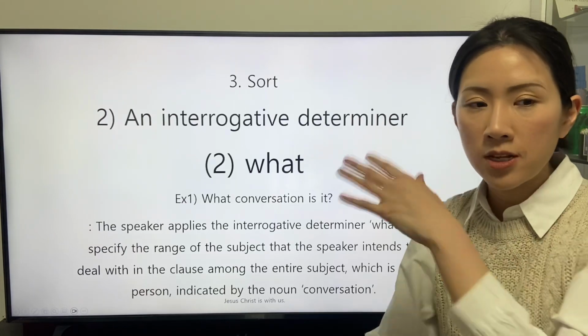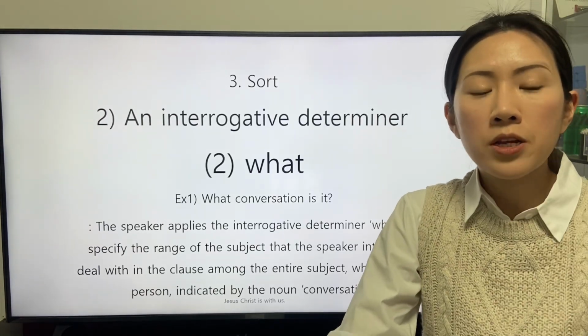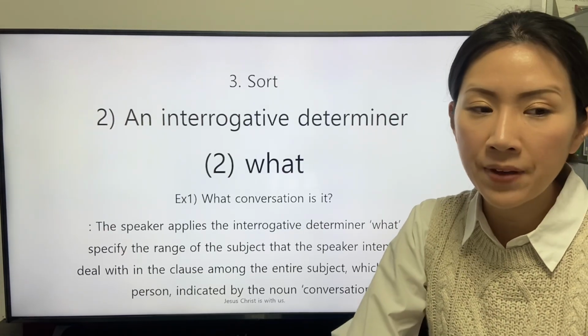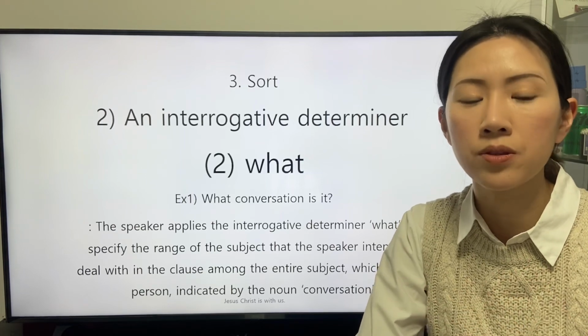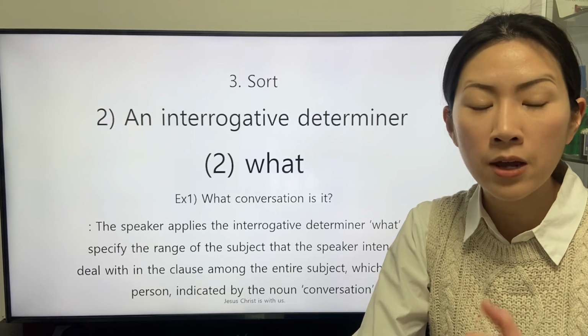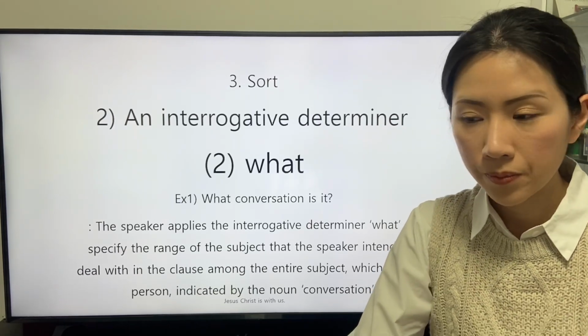The first clause is this: what conversation is it? The speaker applies the interrogative determiner what to specify the range of the subject that the speaker intends to deal with in the clause among the entire subject, which is not a person, indicated by the noun conversation.